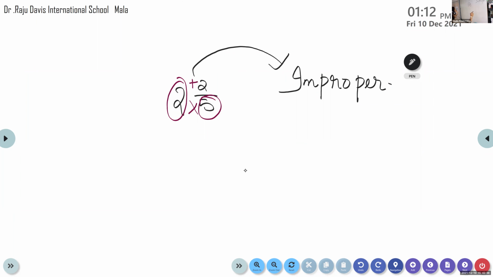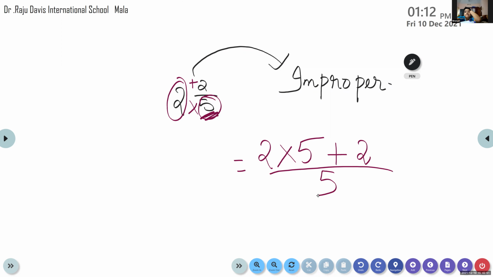So children, what do we have to do? The whole number 2 multiplied by the denominator 5. Then add the numerator 2. And what will be our denominator? The same number 5, the same denominator. So 5 2s are 10, plus 2, 12 by 5. So we have the mixed fraction 2 and 2 by 5 converted to 12 by 5.